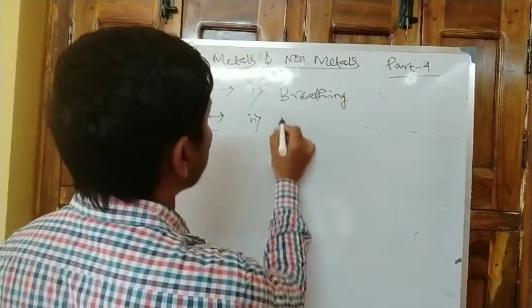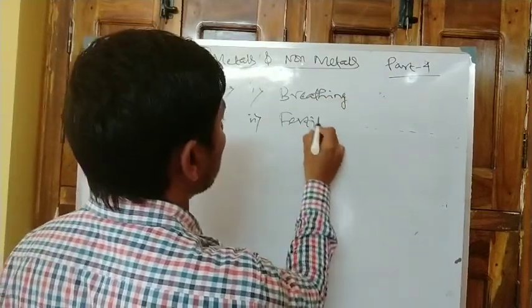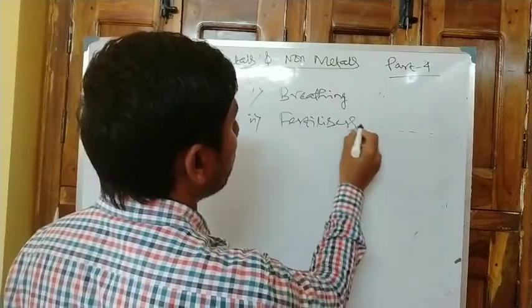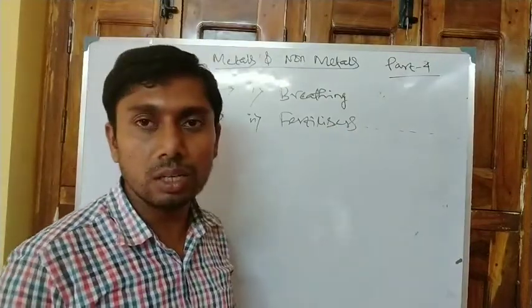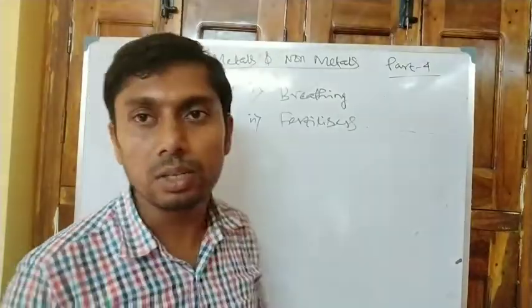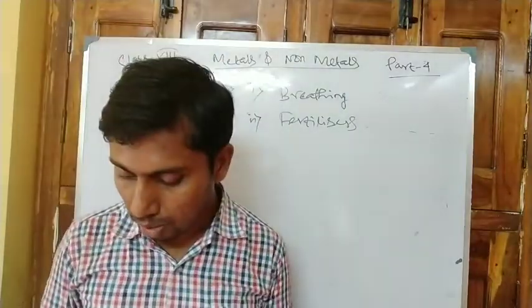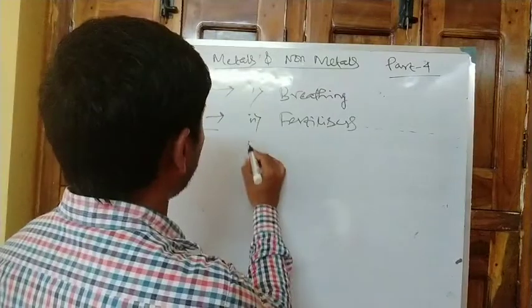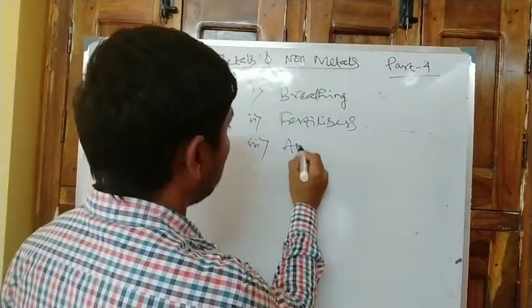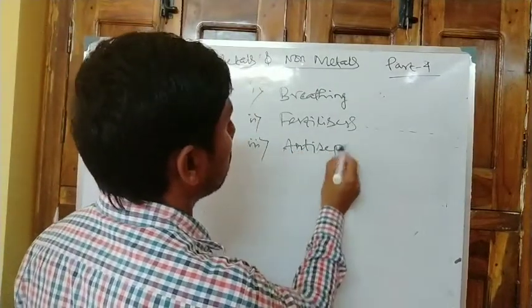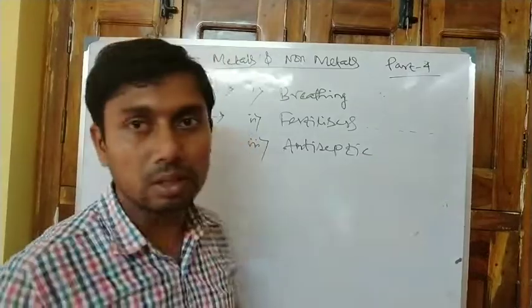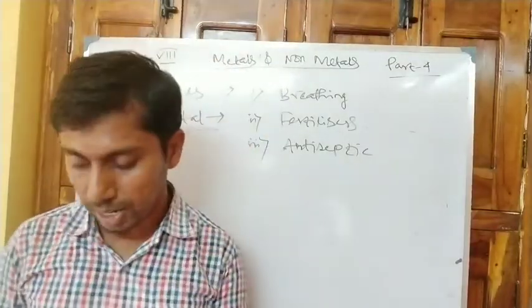So in breathing we use a non-metal. Next one is fertilizers. Here nitrogen and phosphorus are used as compounds in fertilizers. Third one is antiseptic. Iodine solution is used as an antiseptic.